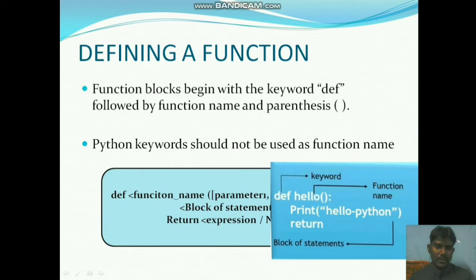Giving some space shows that the block of code will start. Next statement, return. The string hello Python will print. Return has nothing, no expression, so none. Nothing will be written from here. So now your result is hello Python. That is the result of this particular program. This is the way to define a function.